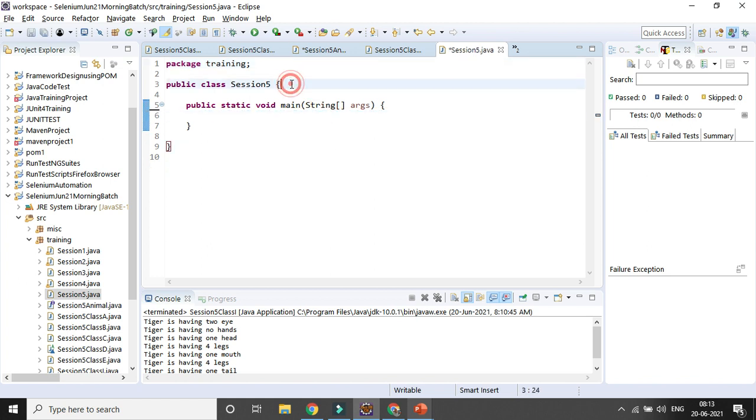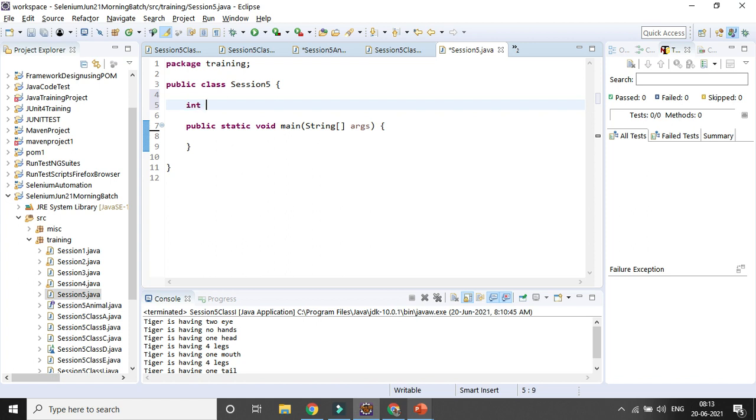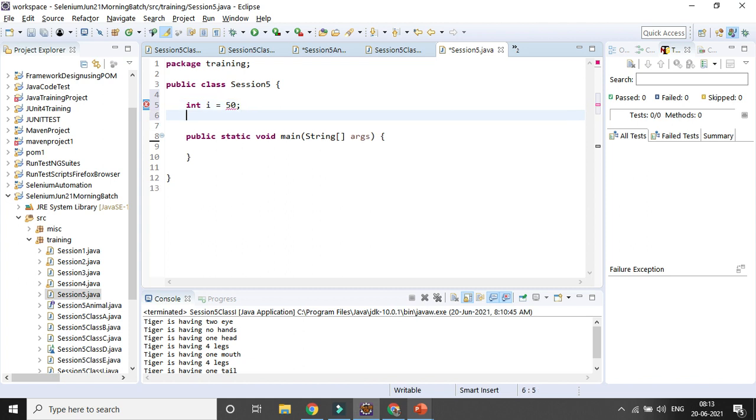Here I am defining two variables: integer i equal to 50, right, and static int j equal to 100. So these are the two variables I can define.